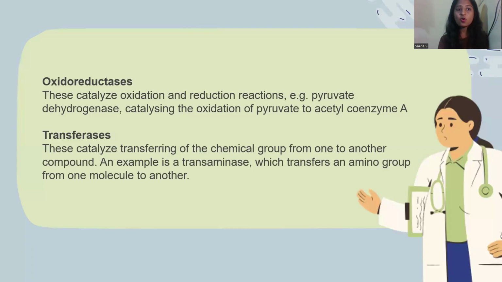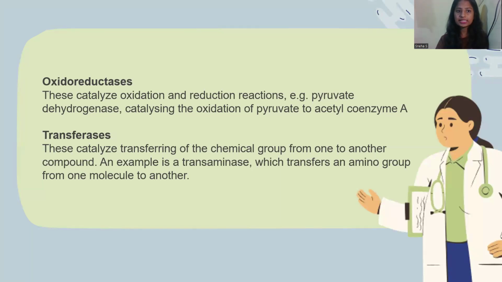The first one is oxidoreductases. The name itself tells that there is an oxidation or reduction process taking place here. So this catalyzes oxidation and reduction processes. Oxidation is adding of oxygen, leaving of carbon dioxide, and so on. It can be giving electrons, removing electrons. An example is pyruvate dehydrogenase, catalyzing the oxidation of pyruvate to acetyl coenzyme A.